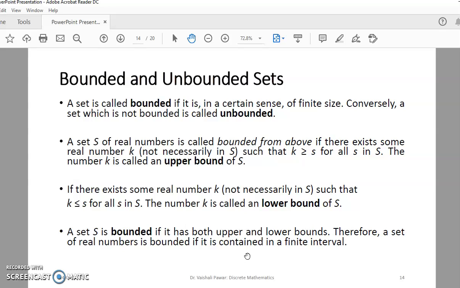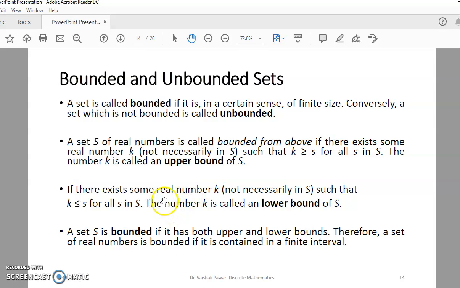Next are bounded and unbounded sets. A set is called bounded if it is in a certain sense of finite size. Conversely, a set which is not bounded is called unbounded. A set S of real numbers is called bounded from above if there exists some real number k such that k is greater than or equal to s for all s in S. The number k is called an upper bound of S.